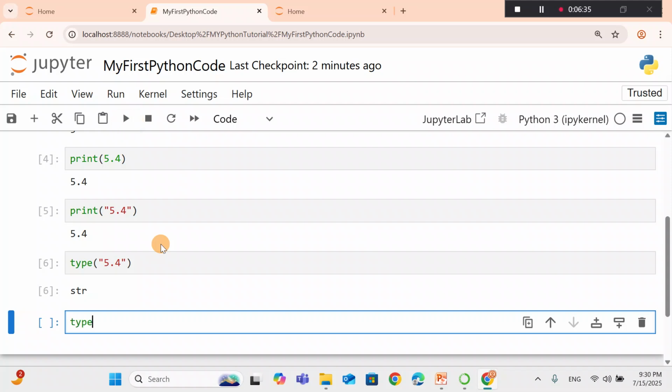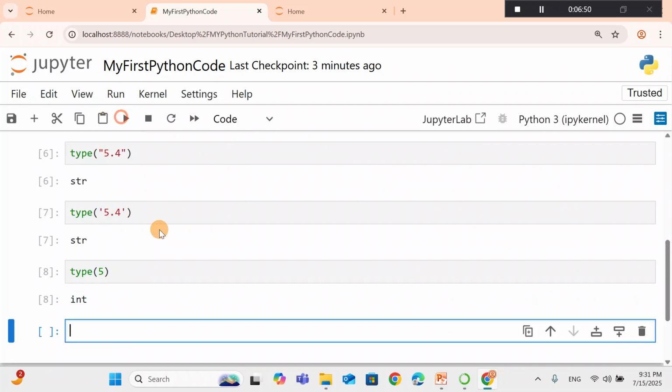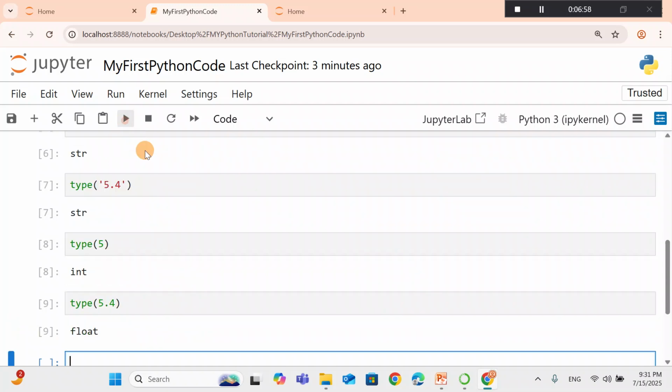Similarly, you can use type with single quotes, so this is also a string. What is the data type of 5? You run it and it is an integer. What is the data type of 5.4? This is a decimal or a float.